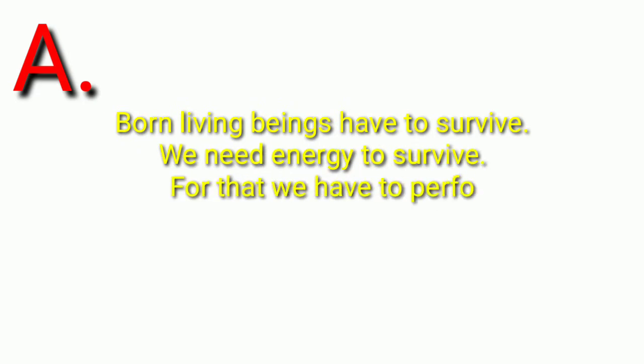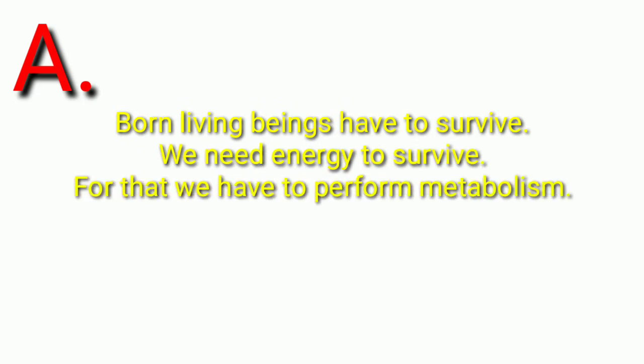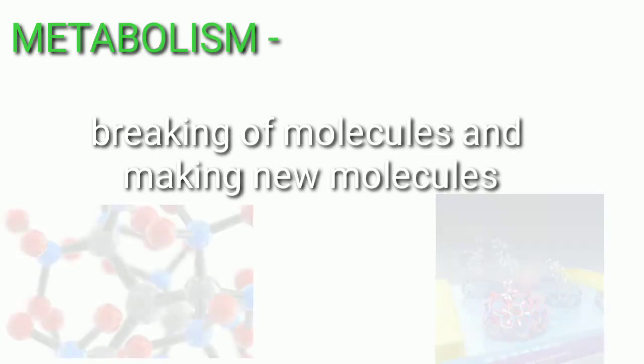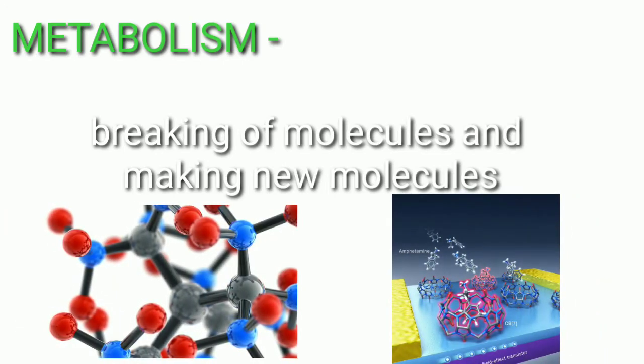First one, A. Every born living being has to survive. It is the rule of nature. We cannot go against it. We need energy to survive. Without energy, we cannot survive. Our body cannot work, and that energy is obtained by means of vegetables and fruits. For that, we have to perform metabolism. Metabolism means breaking of molecules and making new molecules. We can also say that breaking of molecules is catabolism, and making new molecules is anabolism.